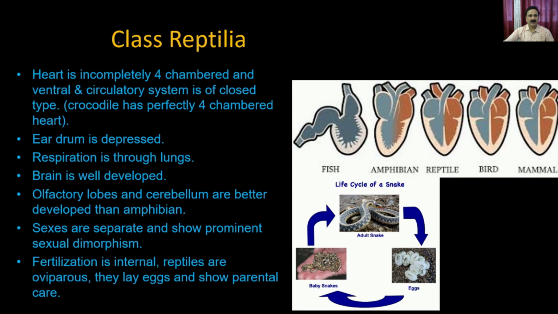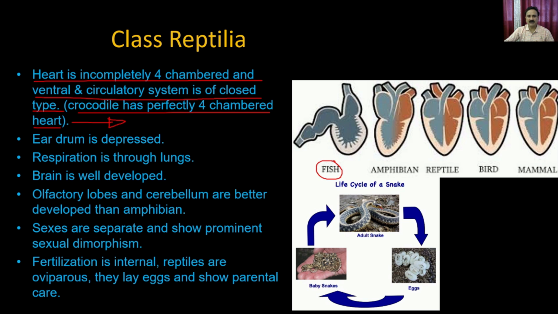The class Reptilia has a heart that is incompletely four-chambered and ventral, and the circulatory system is of closed type. The crocodile only has a perfect four-chambered heart. What is meant by the incomplete four-chambered heart is that it does not have a clear and complete septum. So what you see here are the 4 different types of hearts.